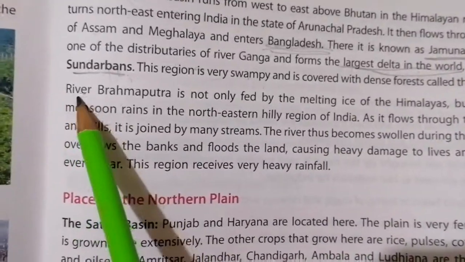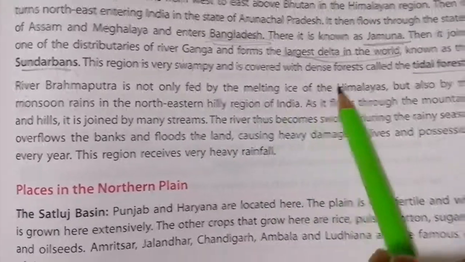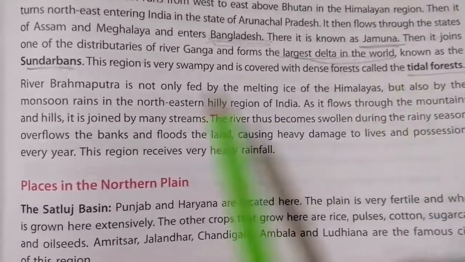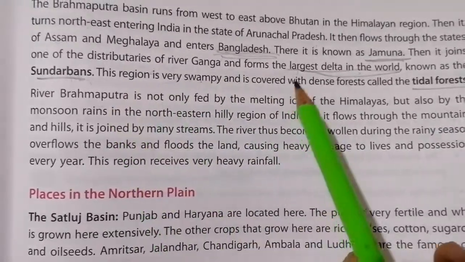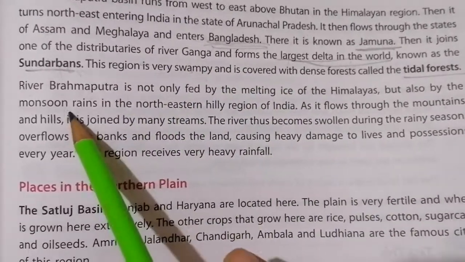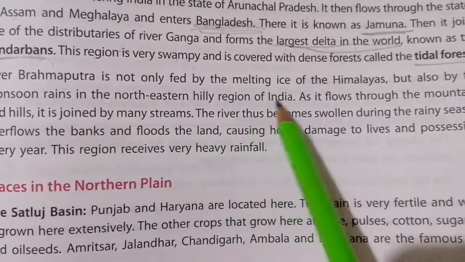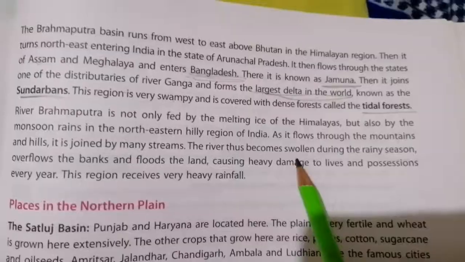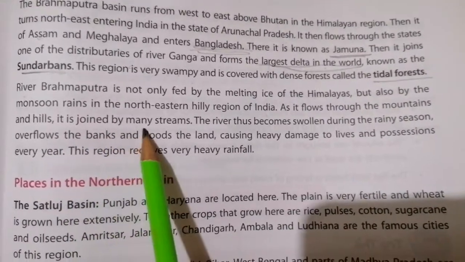River Brahmaputra is fed not only by the melting ice of the Himalayas but also by the monsoon rain in the northeastern hilly region of India. As it flows through the mountains and hills, it is joined by many streams.